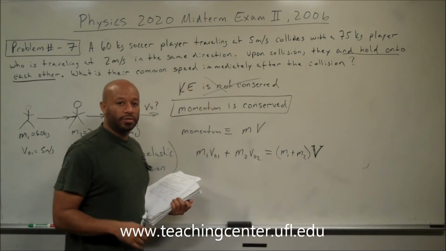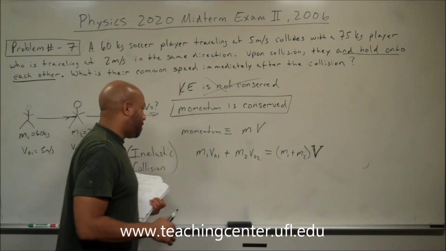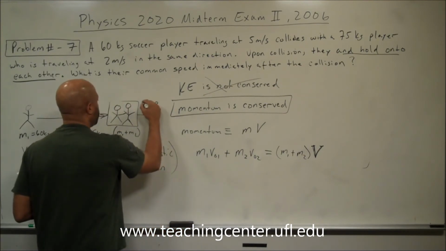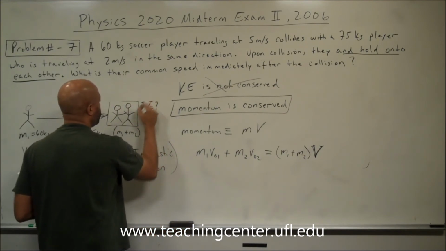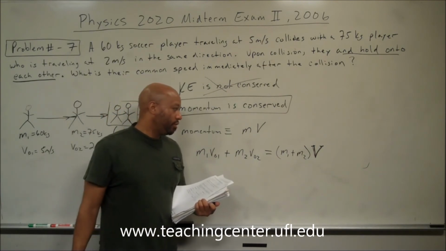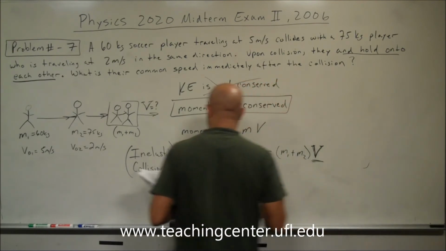That's what the conservation of momentum means. In this problem we're asked to find the final velocity when the two masses are moving together, so we can easily solve this equation for capital V.